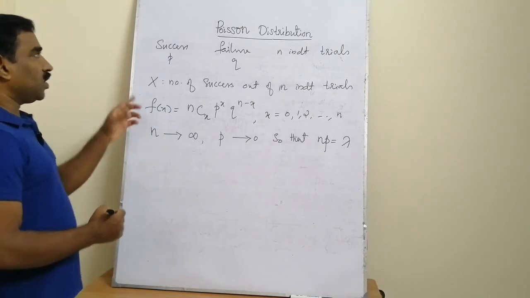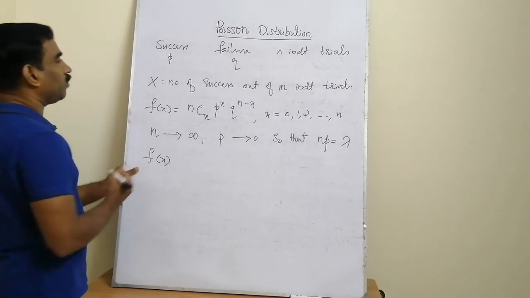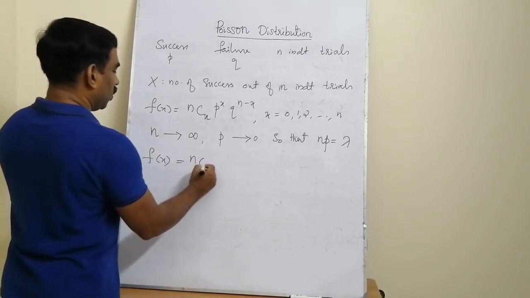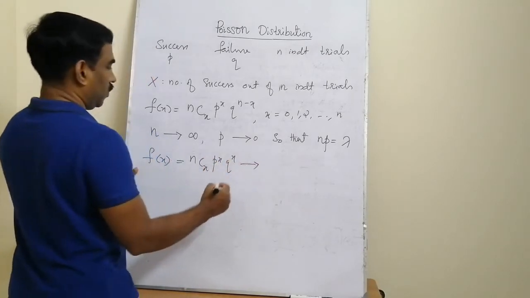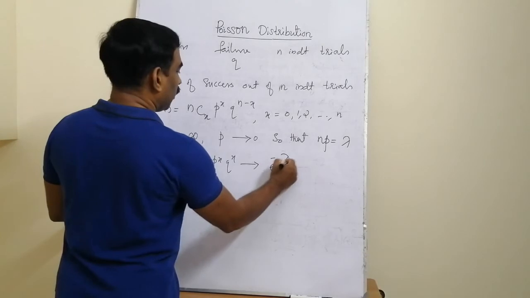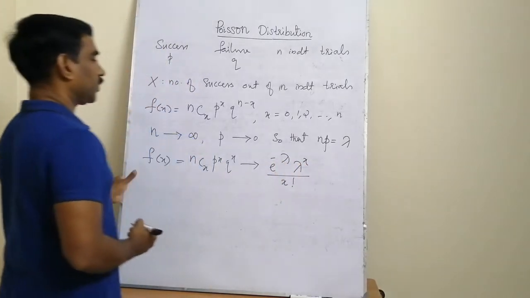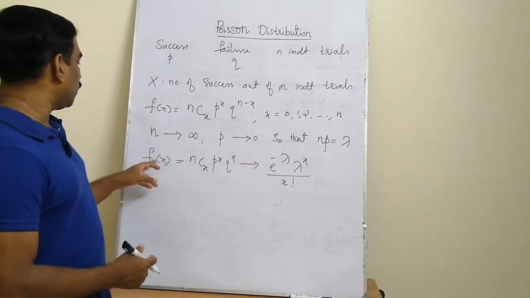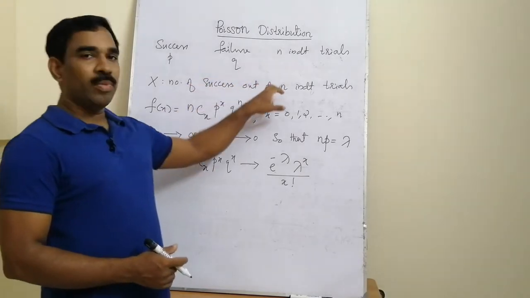Then Simon Poisson proved that this f(x), nCx p raised to x q raised to n minus x, tends to the value e raised to minus lambda, lambda raised to x by x factorial. So that is the Poisson distribution formula for computing the probability mass function in a binomial situation.